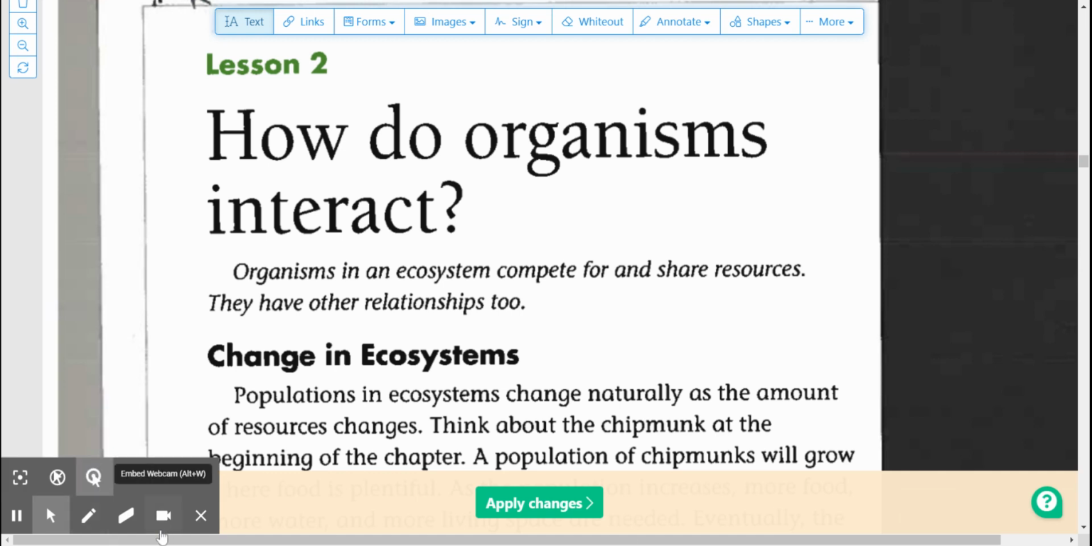How do organisms interact? Organisms in an ecosystem compete for and share resources. They have other relationships too.